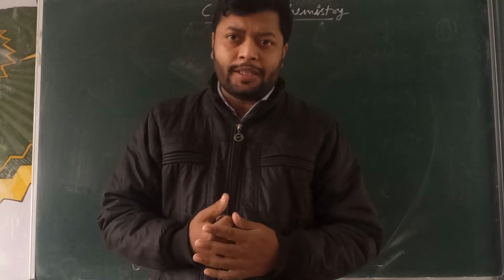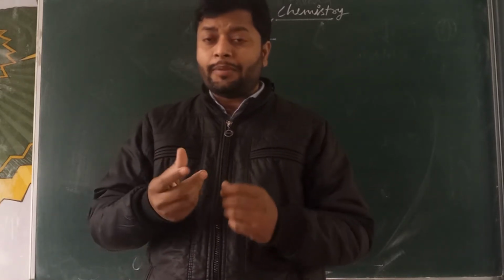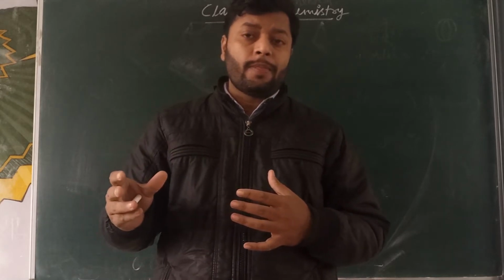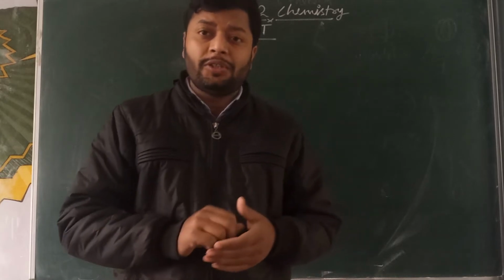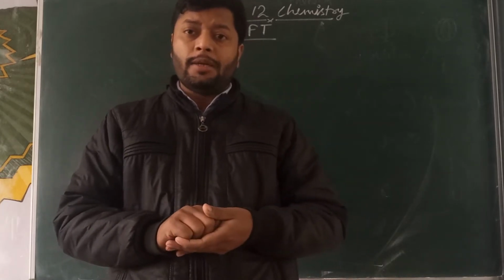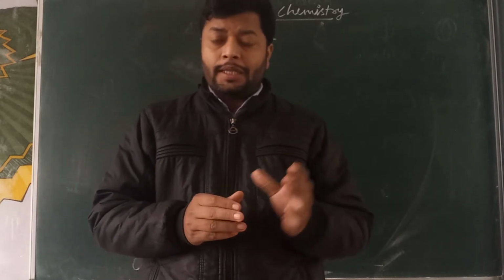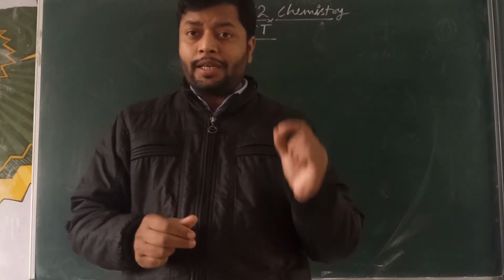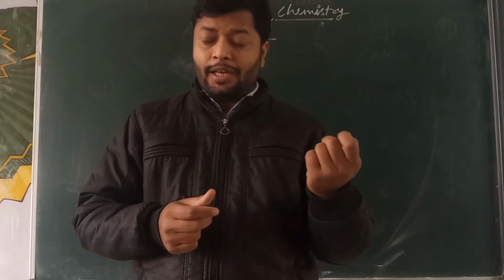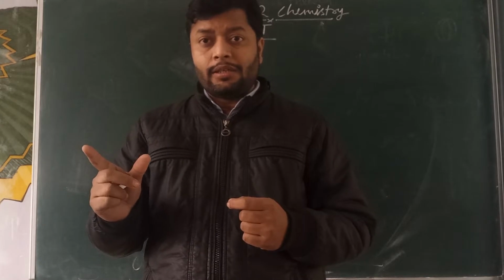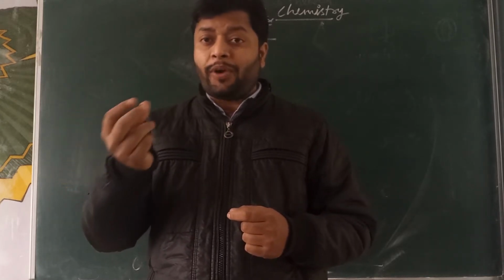We have to deal with why this theory is required and what role it plays in explaining the details which were not explained in valence bond theory. Students, first consider this: according to this theory, the metal cation is treated as a charged particle, and the ligand, either anionic or neutral, is treated as a point charge.